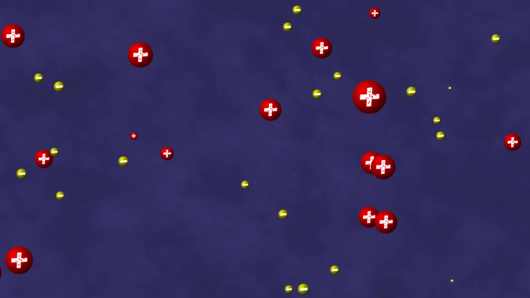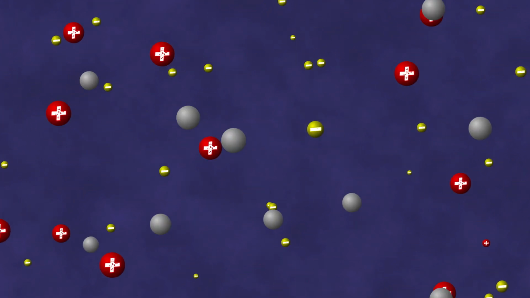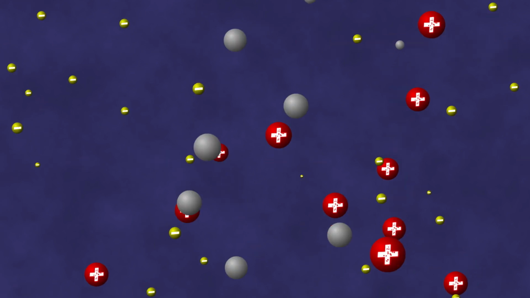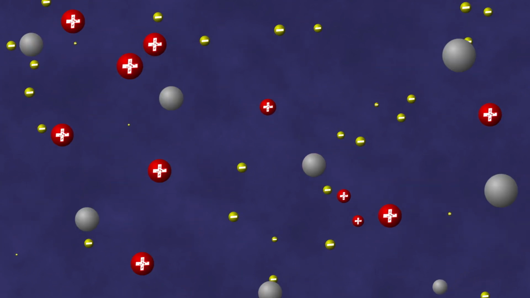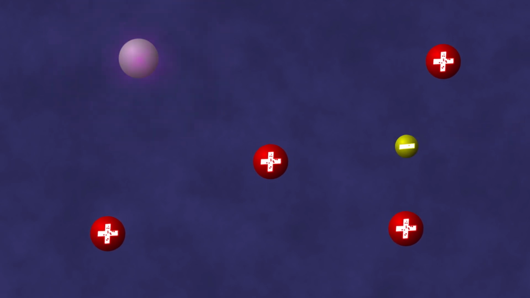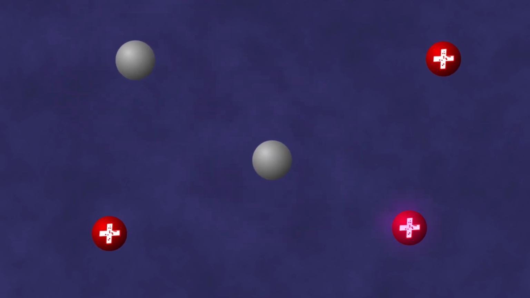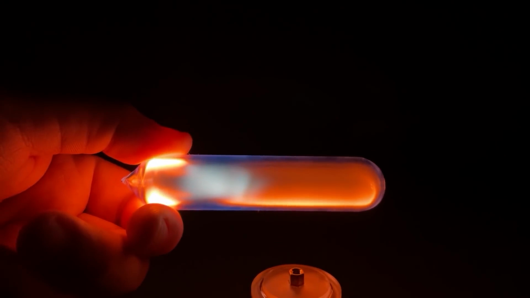It is important to note that plasma is not always fully ionized. In most cases, it still contains a substantial number of neutral molecules or atoms. This is because ionization, the process of knocking electrons off atoms or molecules, occurs alongside recombination, where electrons reattach to ions to form neutral particles. During recombination, energy equal to that required to detach the electron is released, often in the form of electromagnetic radiation, including visible light. This is partly why plasma typically glows.